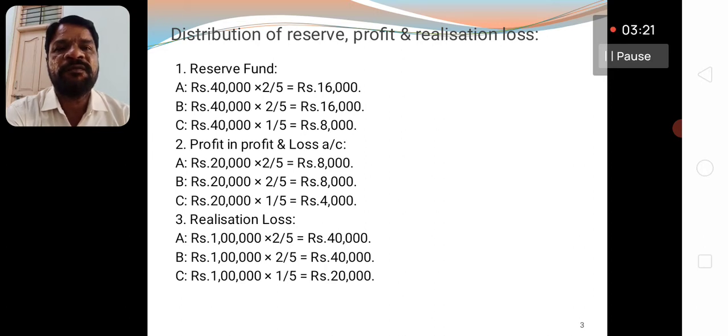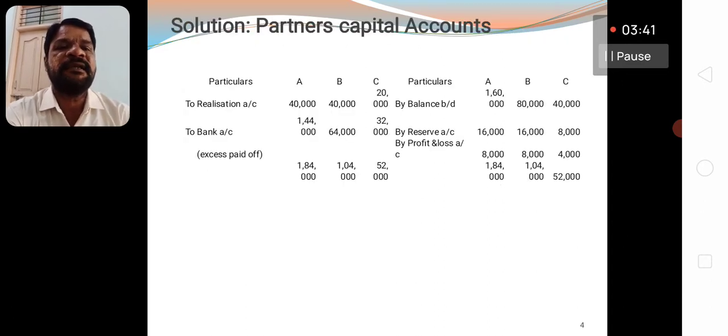A 2/5 of rupees 20,000, now that comes to 8,000. B 2/5 of rupees 20,000, now that comes to rupees 8,000. C 1/5, not 2/5. Now that is 4,000. Now in this case it is to be credited to the partners' capital accounts.